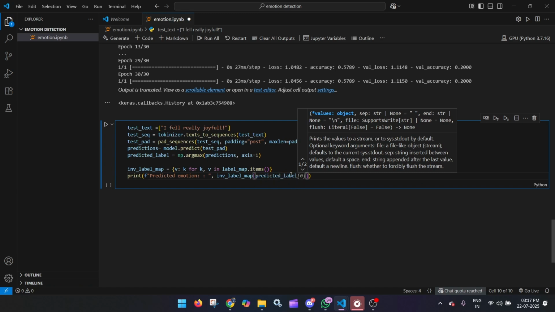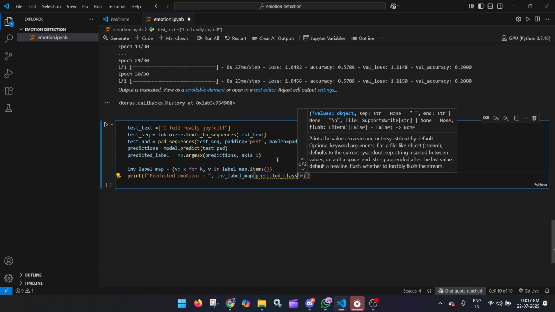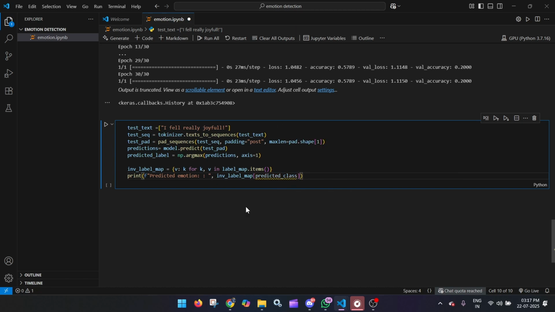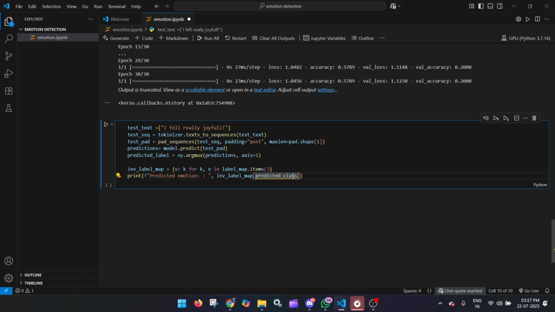We will not use the label, just the predicted class. Okay, done. So what we have done over here is reversing the label.